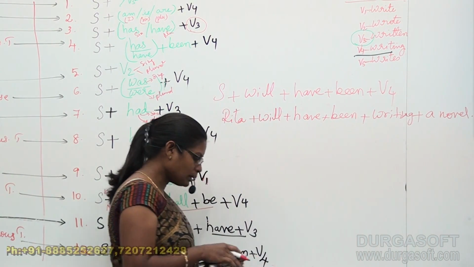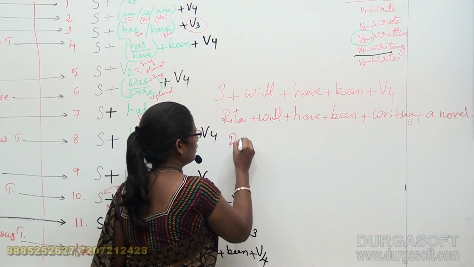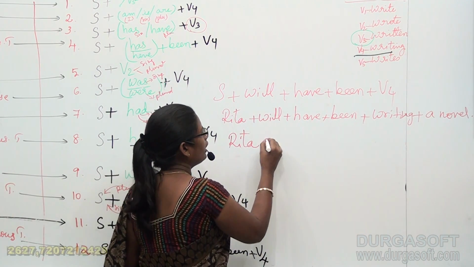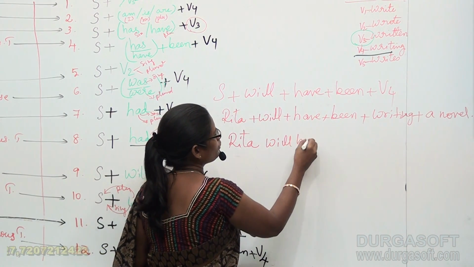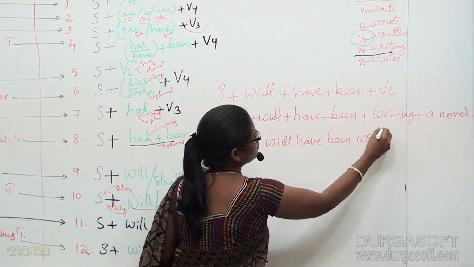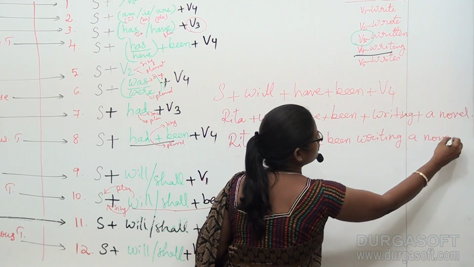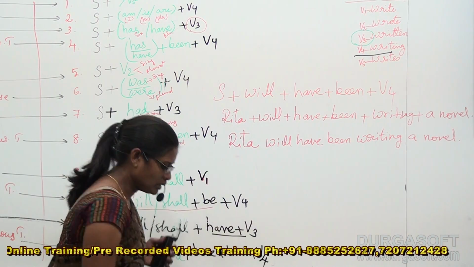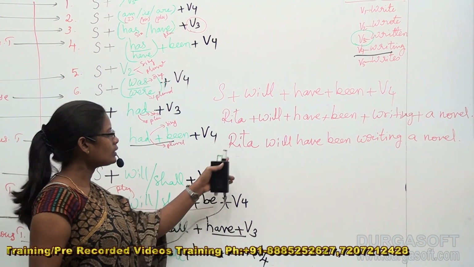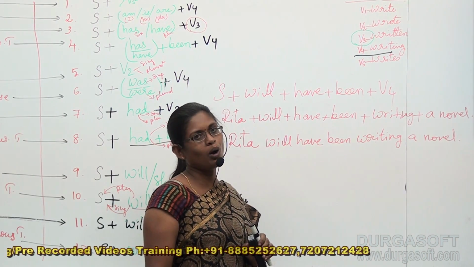Now remove all the pluses and write it in a sentence. When you write it in a sentence, it is formed in this way. Rita will have been writing a novel. Now this is my example. Rita will have been writing a novel.